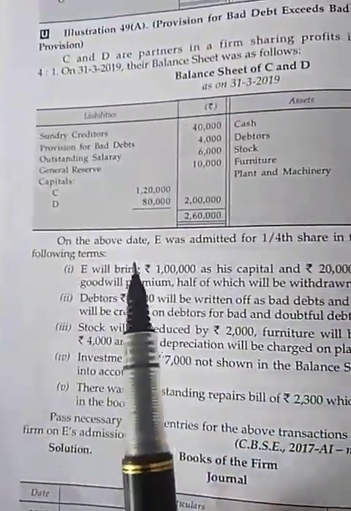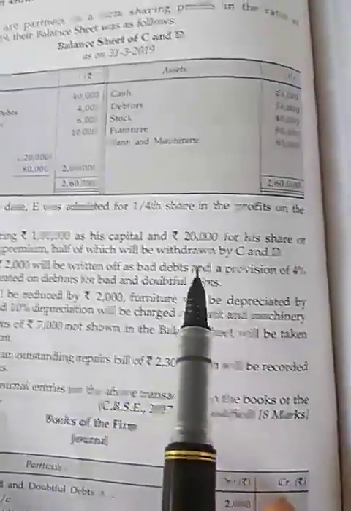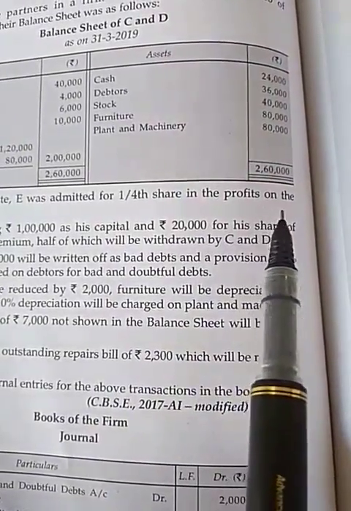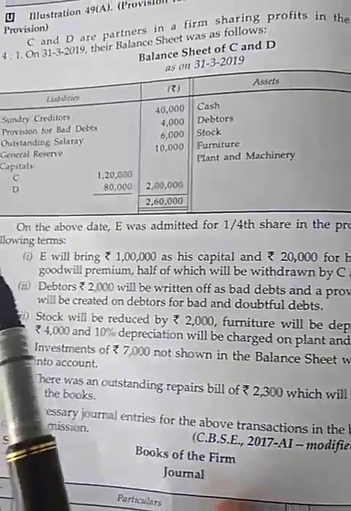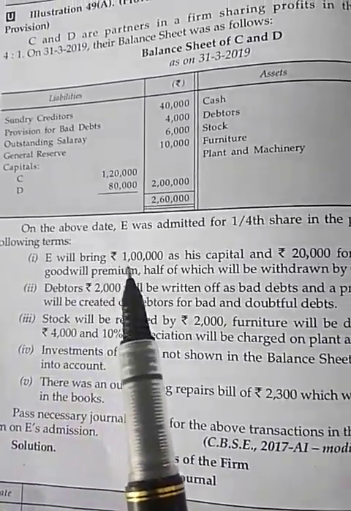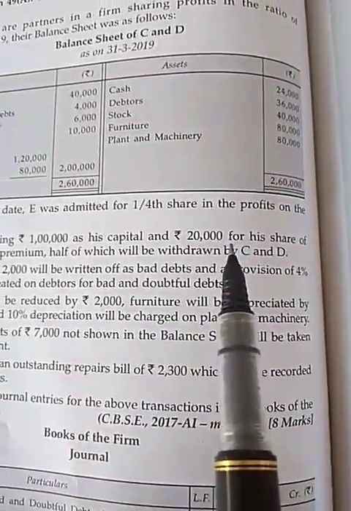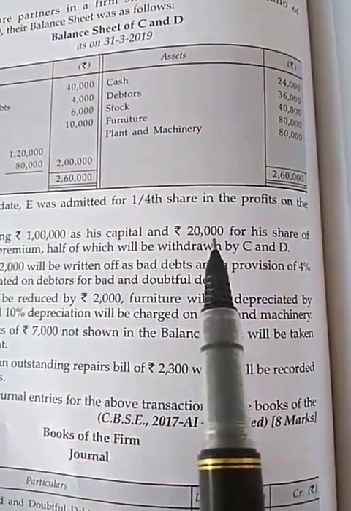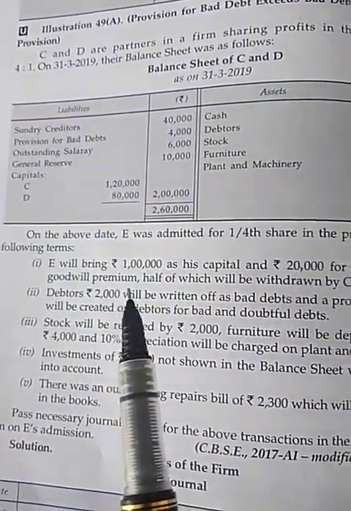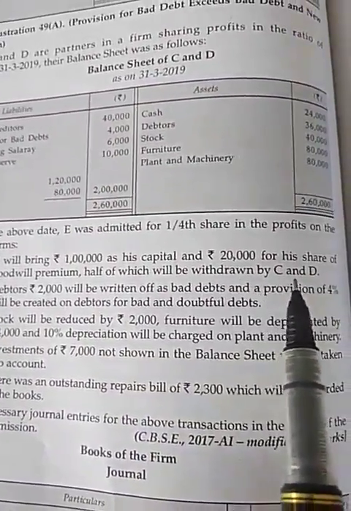On the above date, E was admitted for 1/4 share in the profits on the following terms: E will bring 1 lakh as his capital and 20,000 for his share of goodwill premium, half of which will be drawn by C and D.